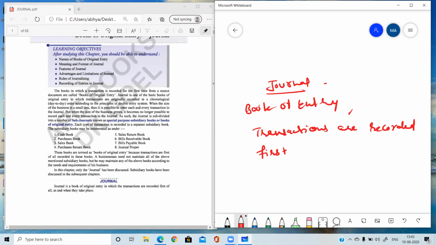Like we are saying that we need to prepare books of account, so journal is the first book of account which the accountant is preparing. Recorded first time in chronological order.